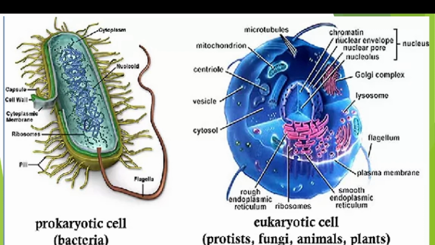If DNA is attached to the histone protein tightly, then it is called heterochromatin.